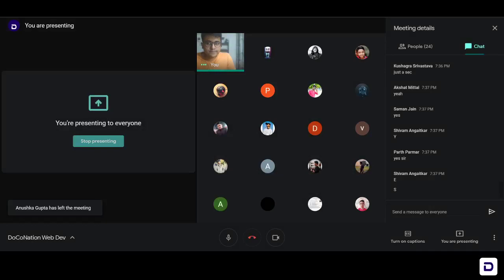Okay, let's go. So I have my VS Code on the left side and I have my browser on the right. Before I begin, I'm going to tell you an extension in VS Code that I use and I'll be using in this session as well. It is known as Live Server.